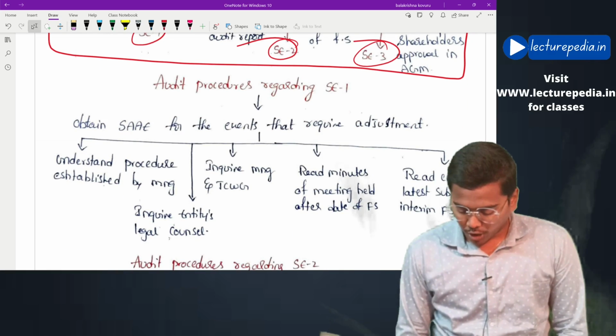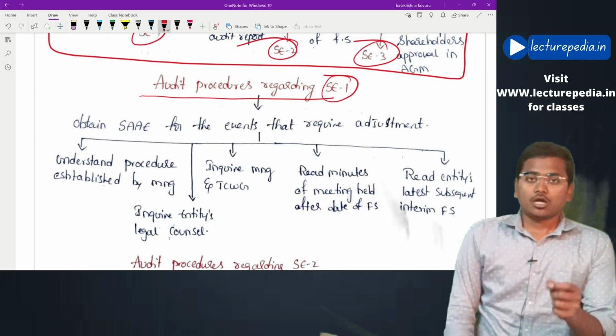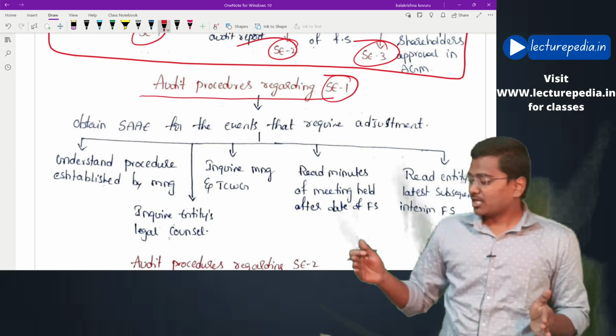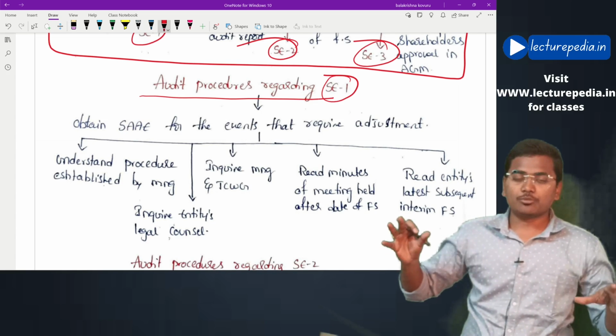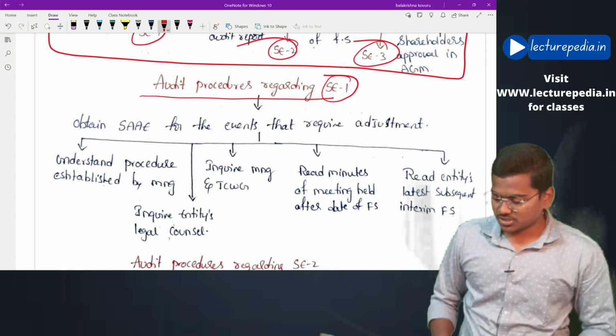Firstly, audit procedures regarding the subsequent event 1. That means events that are occurring after the date of balance sheet date but before the date of auditor's report. Regarding this, what are the audit procedures that the auditor will perform? To identify these events, what are the audit procedures that the auditor will perform?